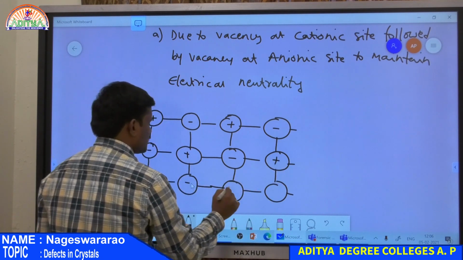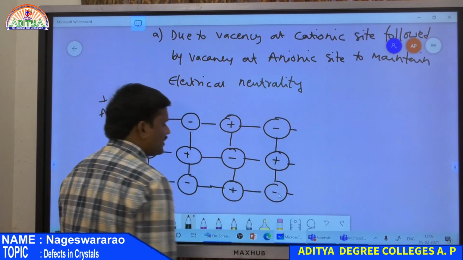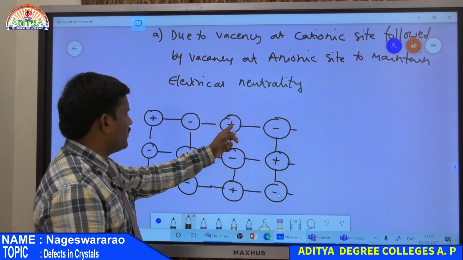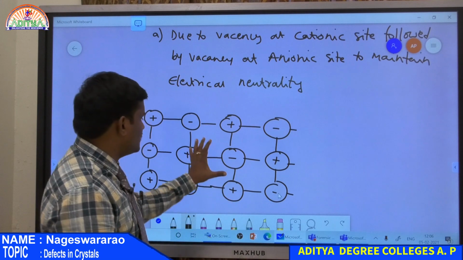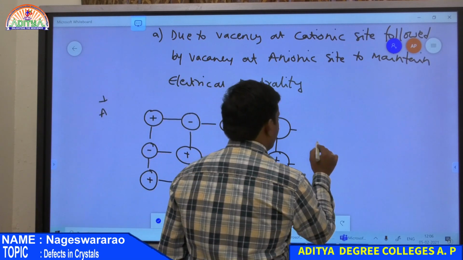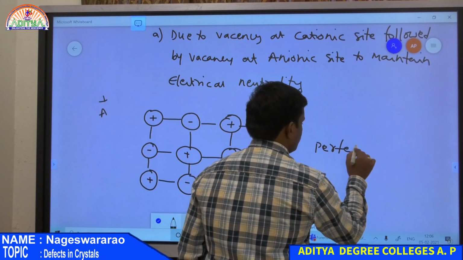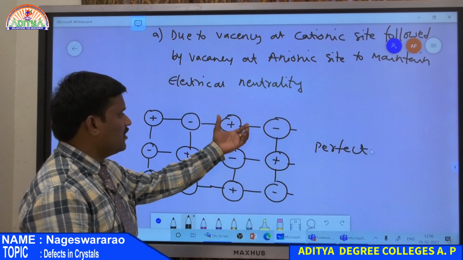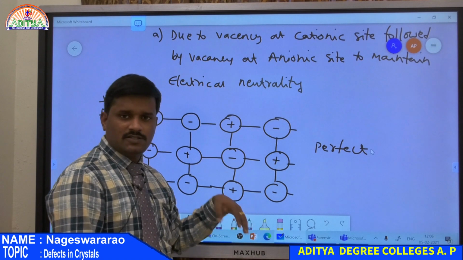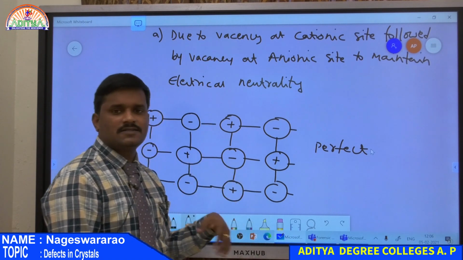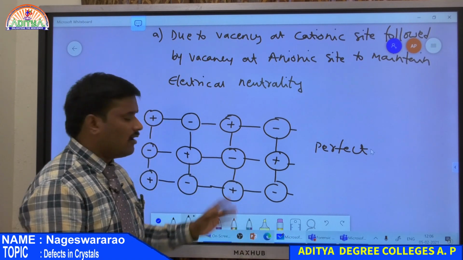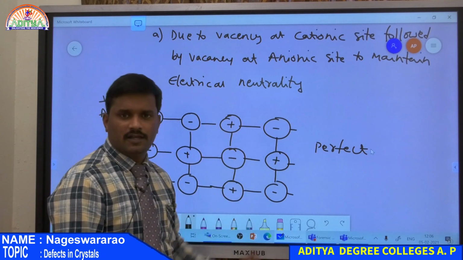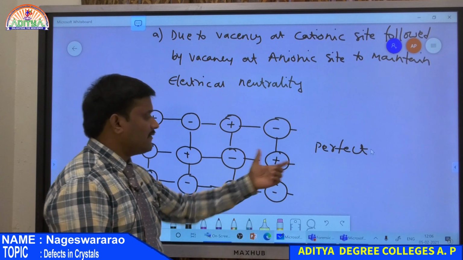So in this crystal structure, all the atoms are regularly arranged in a manner: positive followed by negative, followed by positive, followed by negative. This type of crystal is nothing but a perfect crystal. There is no deviation in the crystal structure, no deviation in the cationic site and also no deviation in the anionic site. All the cations followed by all the anions are arranged in a regular order. Therefore this is a perfect crystal.